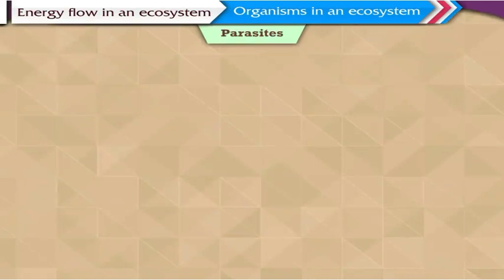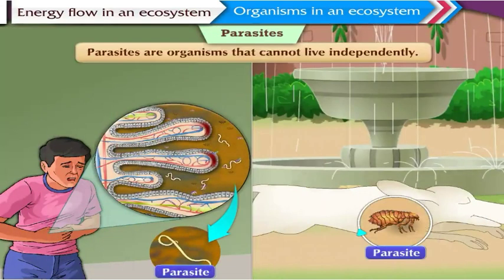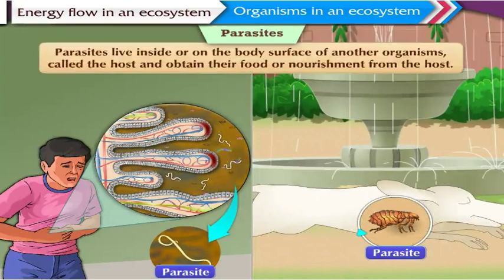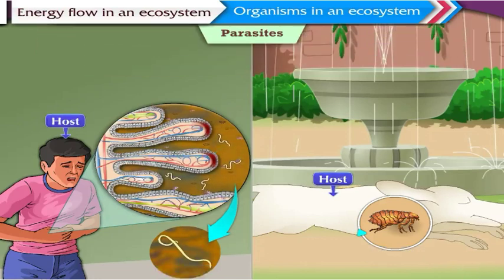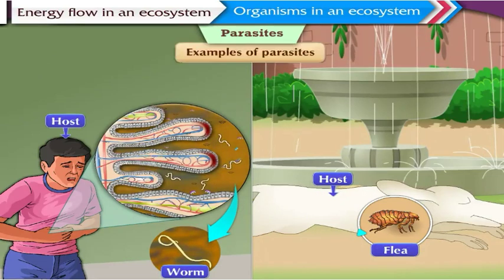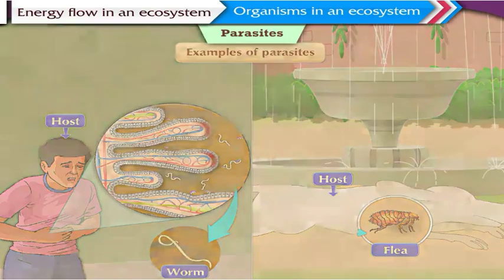Parasites. Parasites are organisms that cannot live independently. They live inside or on the body surface of another organism called the host and obtain their food or nourishment from the host. Worms that live in the gut of animals and fleas that live on the skin of animals like dogs are all examples of parasites.